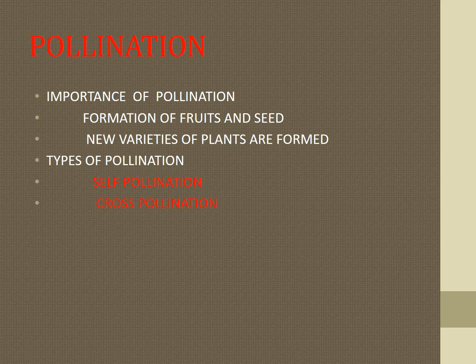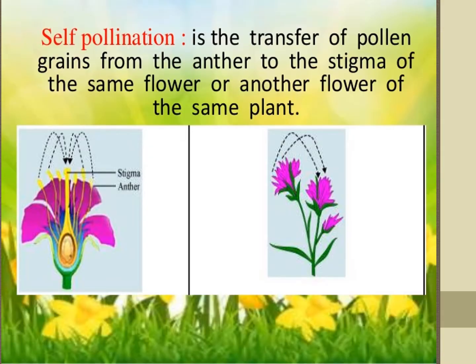Now we have to see what is self-pollination. Self-pollination is also known as autogamy. Transfer of pollen grain from the anther to the stigma of the same flower or another flower borne on the same plant is known as self-pollination.